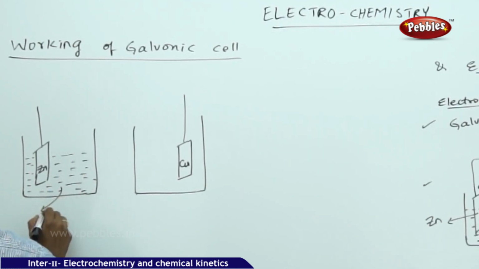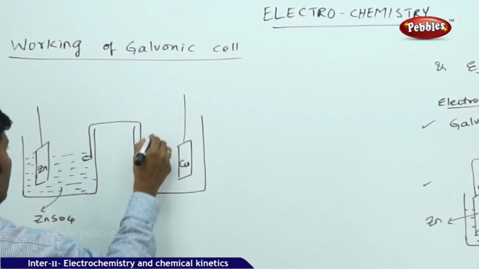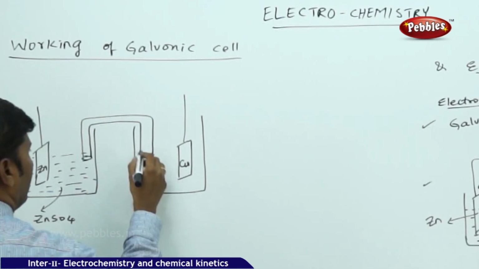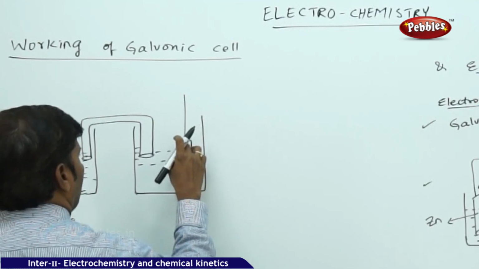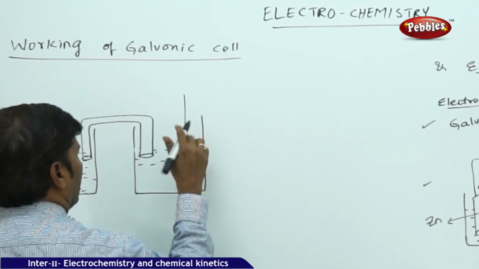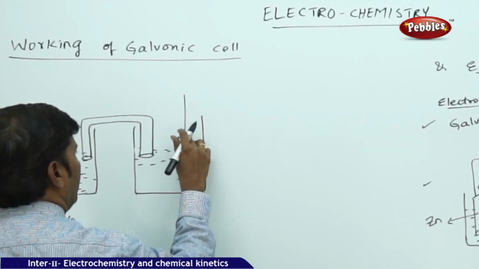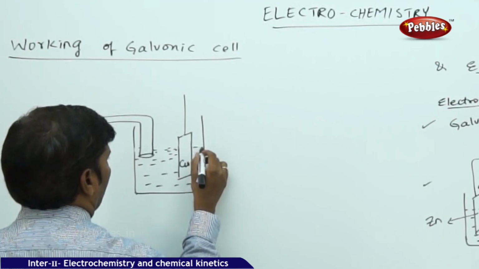This is zinc sulfate solution separated through a salt bridge. This is the salt bridge in the meantime, and here you try to fill the copper sulfate solution. Increase the height of the metal plate. Okay, so this is copper sulfate solution.